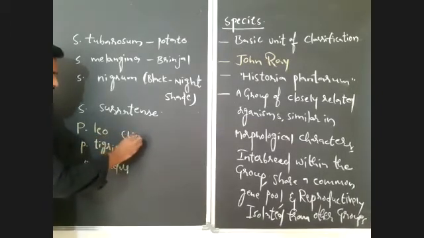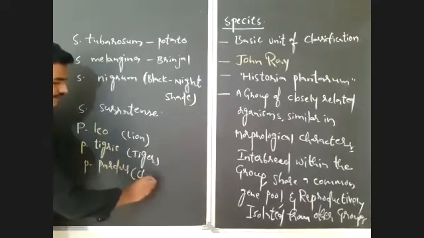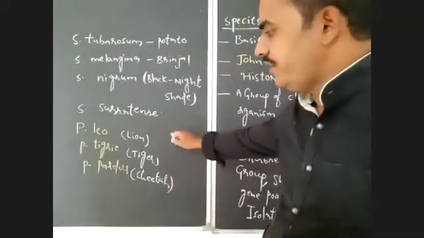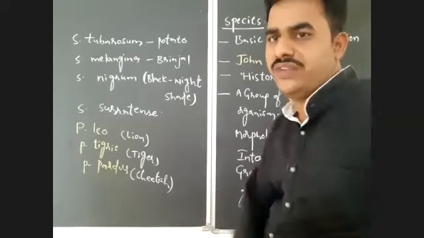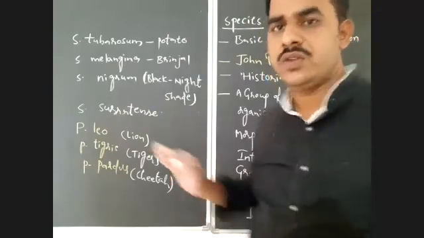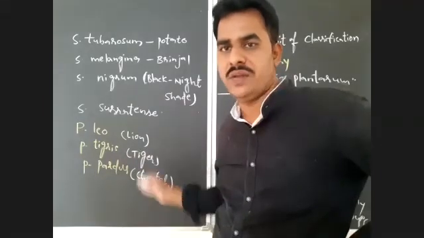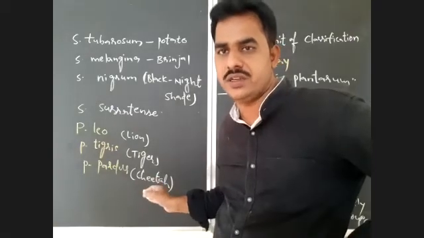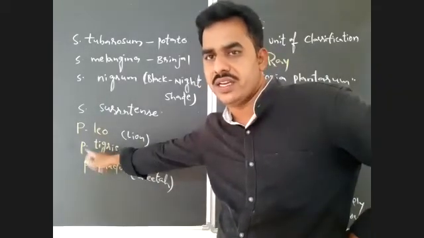So here, lion, tiger, leopard. Leo is a different species, tigris a different species, pardus a different species, but all belong to the same genus. So if you observe lion, tiger, and leopard, they are closely related species. These closely related species form a genus, that is Panthera.